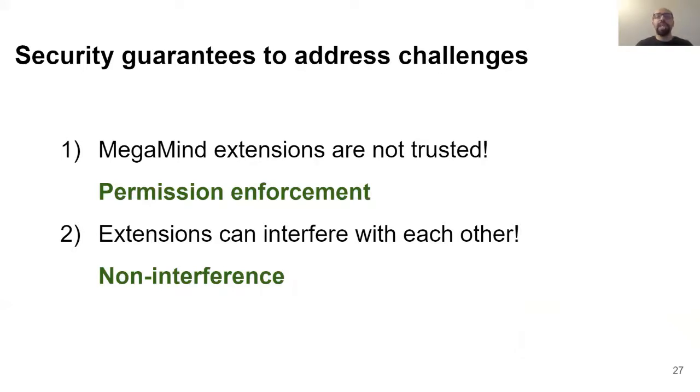First, we assume that any third party can provide these extensions, so we cannot let extensions do whatever they want. And second, there might be cases where a single phrase needs to be processed by several extensions, so we need to make sure that different extensions do not interfere with each other. Providing these two security guarantees is a very challenging task. It involves a lot of components, and going through all of them involves discussing a lot of technical details. In the next slides, I will only discuss a few interesting aspects of MegaMind security guarantees.